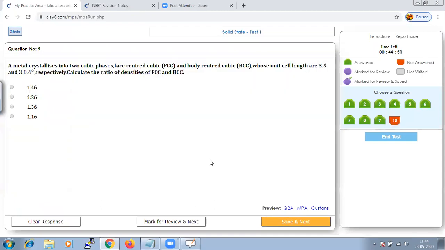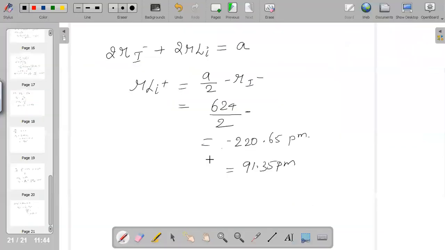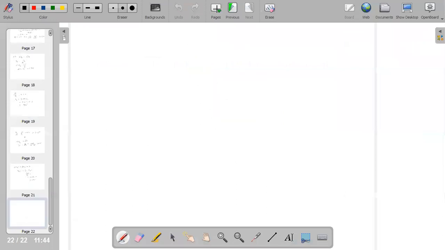A metal crystallizes in two cubic phases, that is face centered and body centered, whose unit cell lengths are 3.5 and 3.0 respectively, and we have to calculate the ratio of their density. So individually calculate the rho value, that is the expression for density. Basically we have rho is equal to n by a cube into M by N_A. For face centered, the n value is equal to 4, and for body centered, the n value is equal to 2.